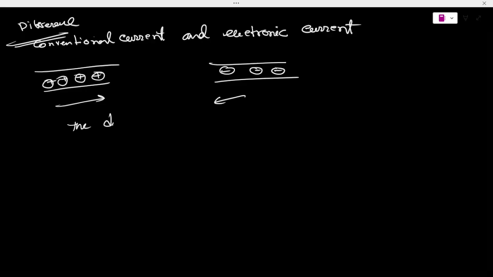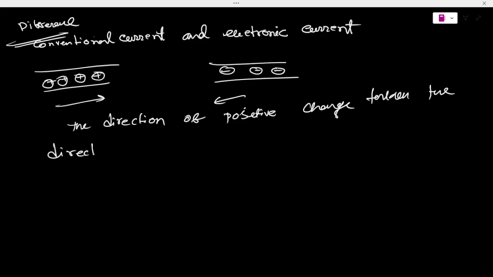The direction of positive charge is taken as the direction of conventional current, while electronic current is in the direction of electrons. Negative charge moving in one direction is equivalent to positive charge moving in the opposite direction. Always remember this point.